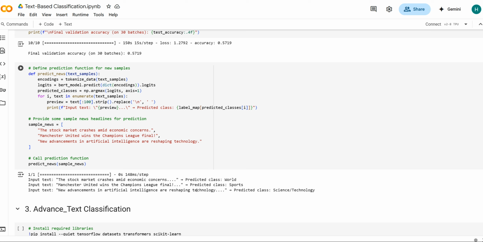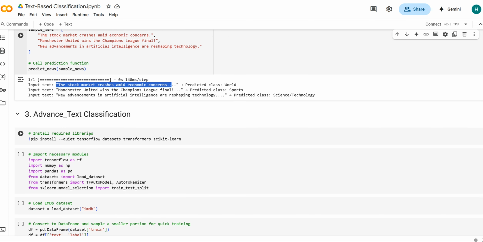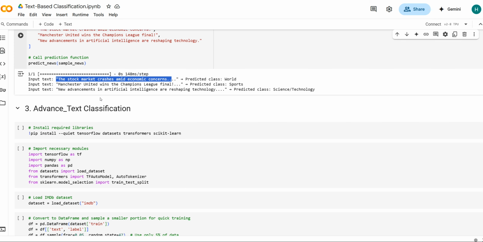So this is the input and respectively this is the output, in which it categorizes this line or sentence. Next, moving on, we're going to use multitask with RoBERTa.